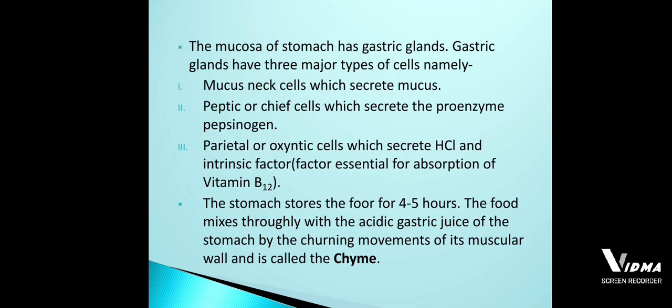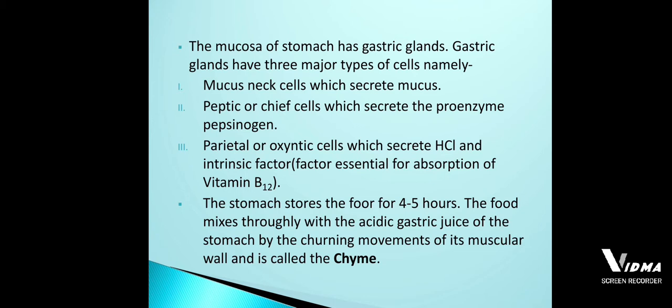Then I said the food is going to enter from the esophagus to the stomach with the help of the gastroesophageal sphincter. When the food enters from the esophagus to the stomach, you all know that the wall of the alimentary canal, the wall of the parts of the digestive system, is always made up of four layers.